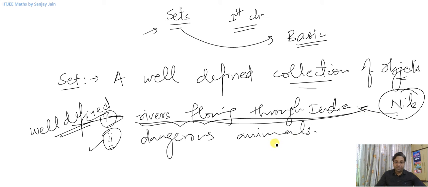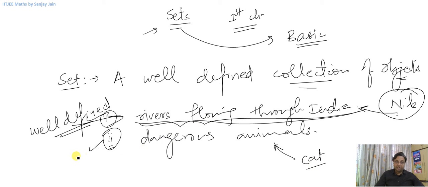But if I ask you whether cat belongs to dangerous animals or not, you cannot say something about it, because there are people who will find a cat a very dangerous animal, and there are people who will not find a tiger a very dangerous animal. So it depends on person to person.